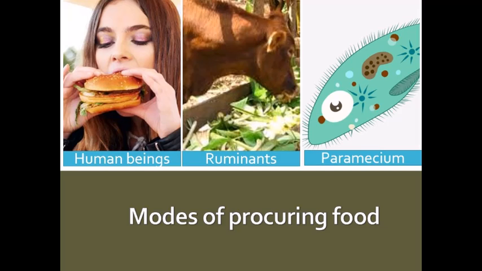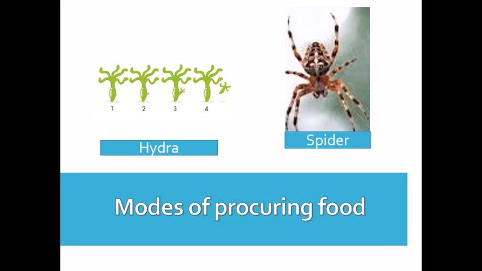Now here we will discuss modes of procuring food in hydra and spider. What is hydra? Hydra is a simple multicellular animal and it has a large number of tentacles around its mouth, and these tentacles entangle small aquatic animals and kill them with their stinging cells, and then the food is pushed inside the mouth.